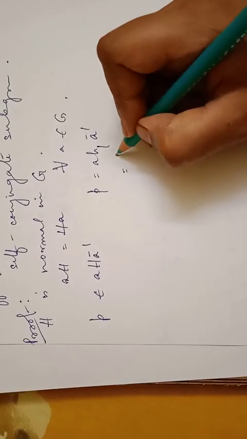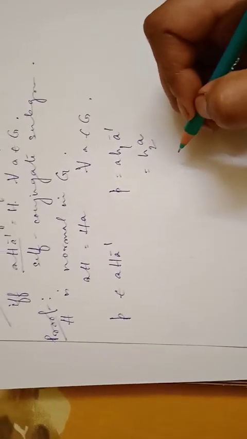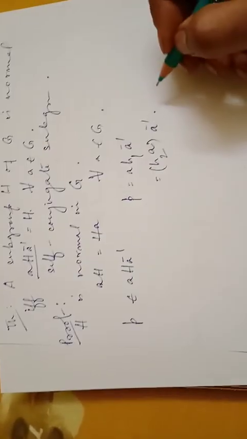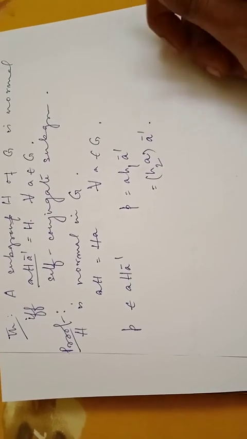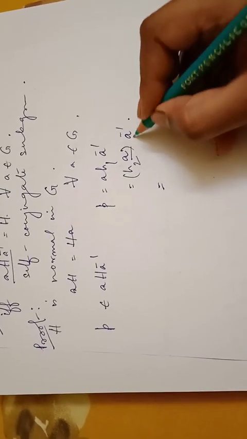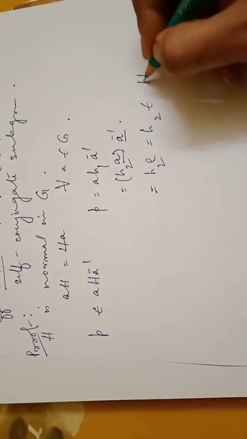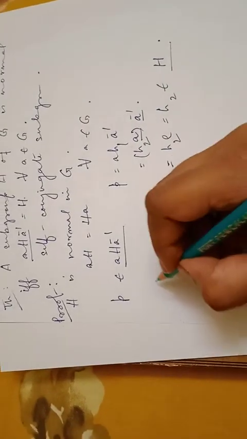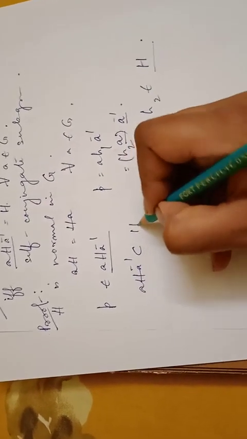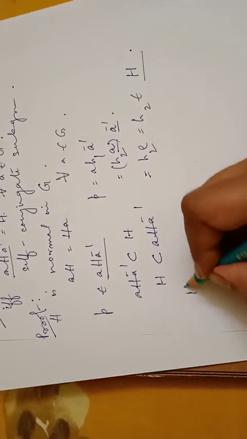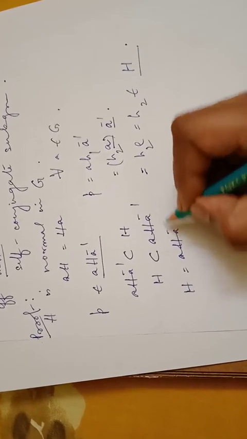We can write this as h1 A A inverse, because aH and Ha are the same since H is normal in G. Then A A inverse will give you E, so h1 E, this equals h2 belongs to H. Okay, so AHA inverse is a subset of H. Similarly, we need to prove H is a subset of AHA inverse, that is H equals AHA inverse.